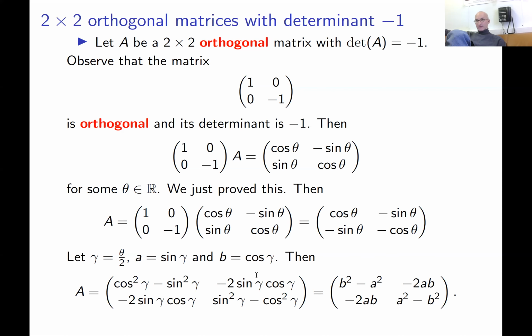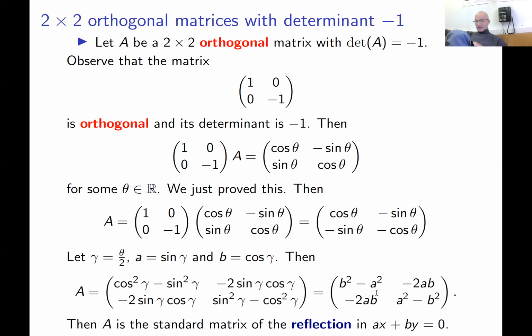and then you use the trigonometric formulas for the cosine and sine of the double angle, which you probably learned in school. Again, if you didn't, you can prove these trigonometric formulas using the product of rotation matrices. Okay, you substitute 2 gamma instead of theta here, you simplify, and you get this matrix. But then you can observe that this matrix is nothing but the matrix of reflection in the line ax plus by equal to 0.